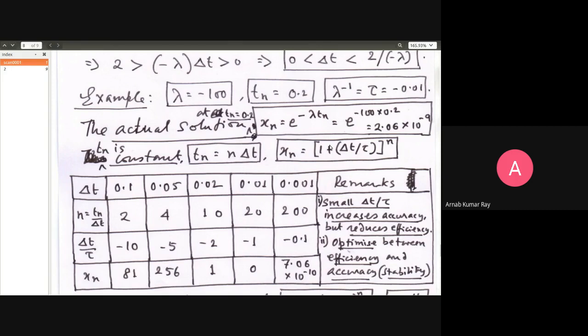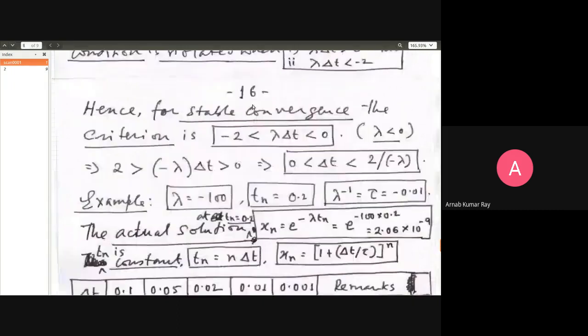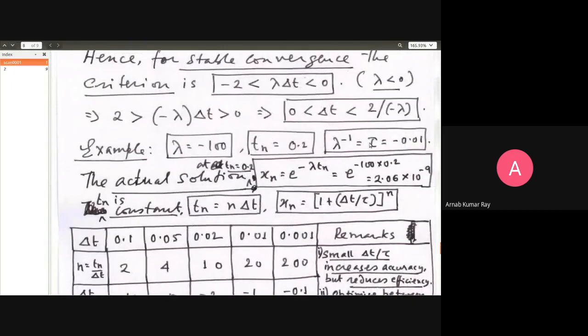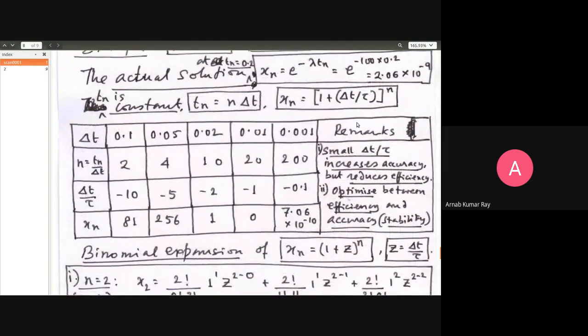And xn is equal to 1 plus lambda delta t, raised to n, right? So 1 upon lambda is tau. So instead of lambda delta t, I'm writing delta t by tau, whole thing raised to n. This is the formula. Substituting for lambda in lambda delta t, we write delta t by tau raised to n. Now you follow.